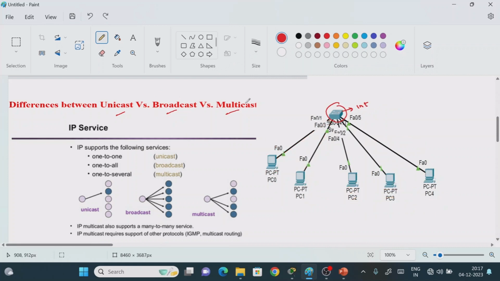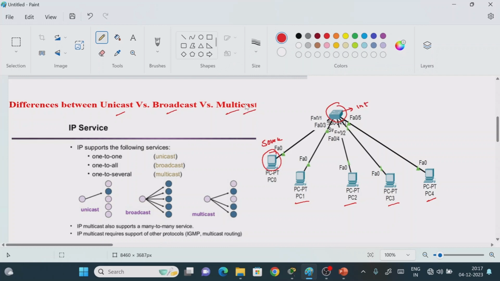Now what is the meaning of the unicasting operation? Sorry, multicasting operation. Multicasting operation means suppose you consider this is my source. From here I need to send the information. So what are the remaining devices which are available in the network? This PC1, PC2, PC3, PC4.